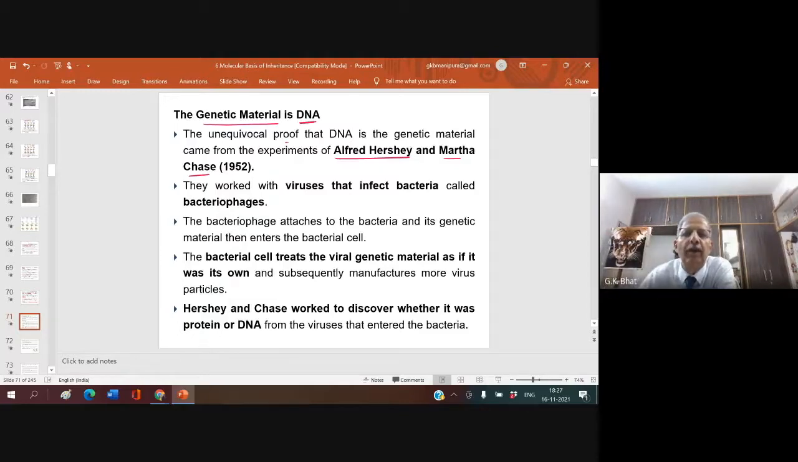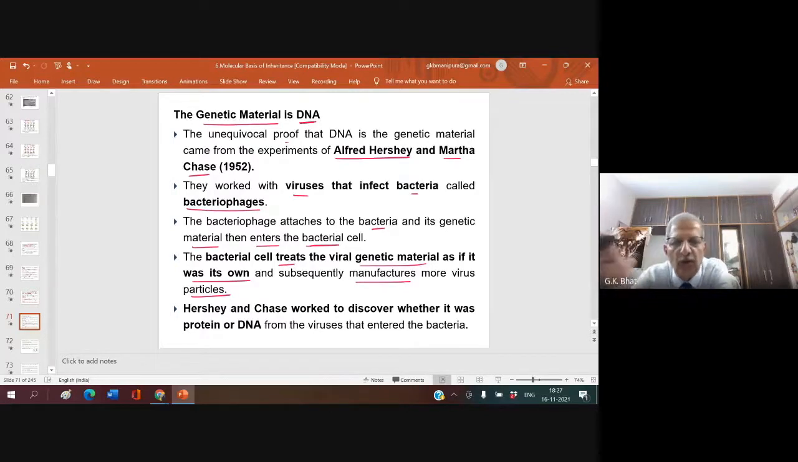They worked with viruses that infect bacteria. Viruses that infect bacteria are called bacteriophage. This is always asked in the board examination for 1 mark. What is a bacteriophage? A bacteriophage is a virus that infects bacteria. The bacteriophage attaches to the bacteria and its genetic material then enters the bacterial cell. The bacterial cell treats the viral genetic material as if it was its own and subsequently manufactures more virus particles.